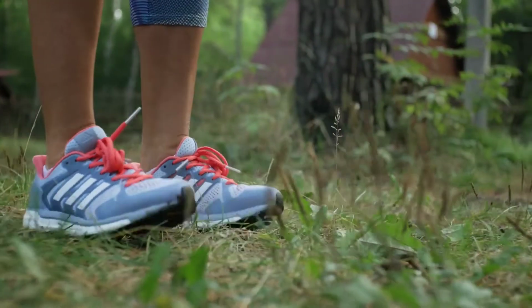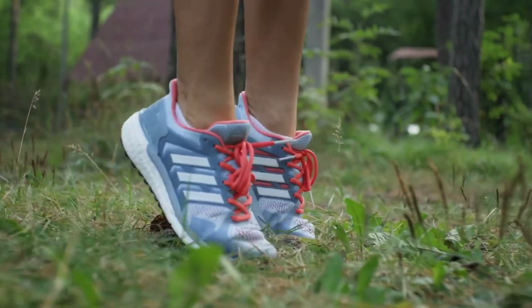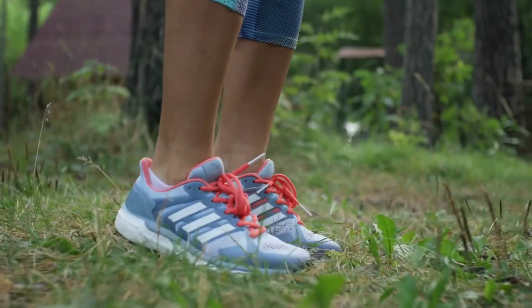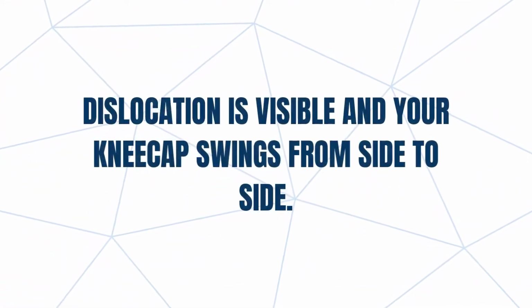Dislocated kneecap involves the slipping of the triangular bone that covers the front of your knee out of place, usually to the outside of your knee. Dislocation is visible and your kneecap swings from side to side. There is intense pain and swelling in the affected area and difficulty walking or straightening your knee. Once a kneecap has been dislocated, there is greater risk of it happening again.